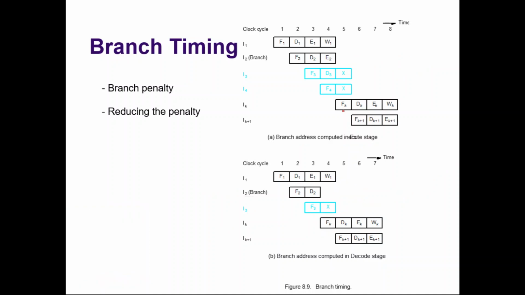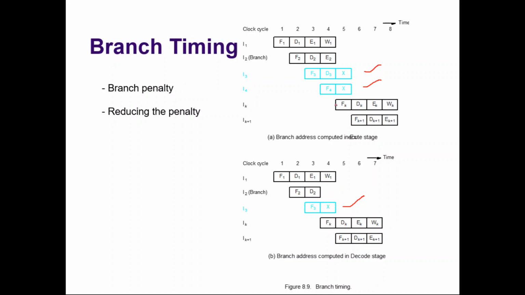Here, in the first case, these 2 instructions are not supposed to be fetched, but we have fetched them, and we have paid the penalty for that, in terms of extended clock cycles. Similarly here, this instruction is not supposed to be fetched, so because of that also we paid a penalty.